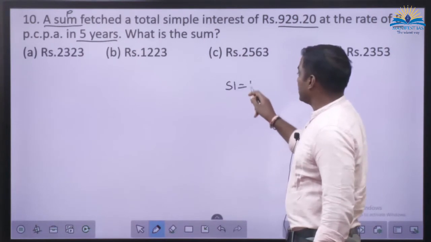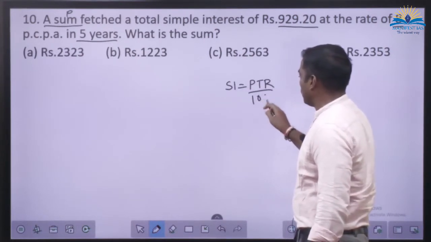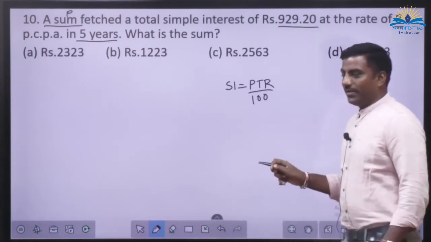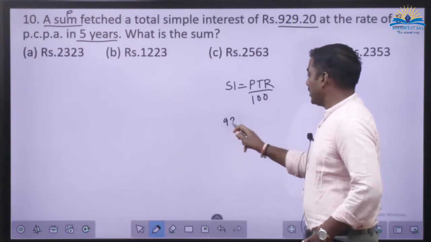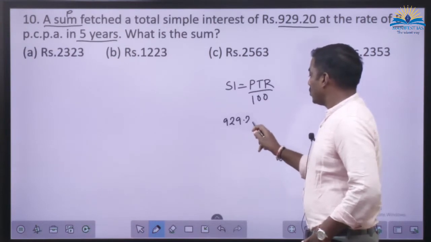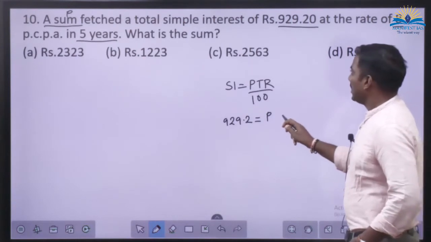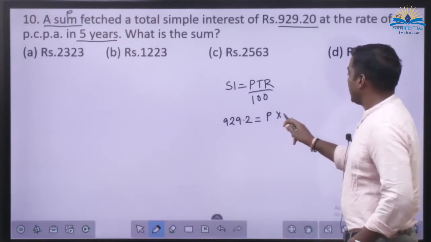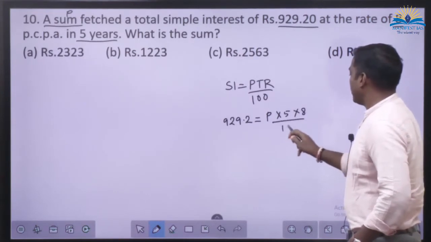I don't want to write this, but you people are making me write this again and again. I hate this formula. SI is equal to 929.2 is equal to P, I don't know. T is how much? 5. Rate of interest is 8 divided by 100.